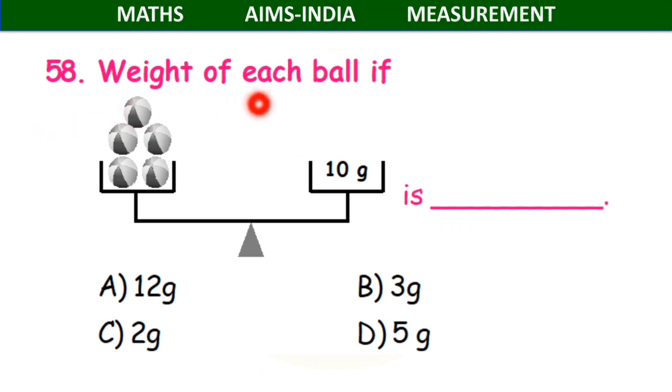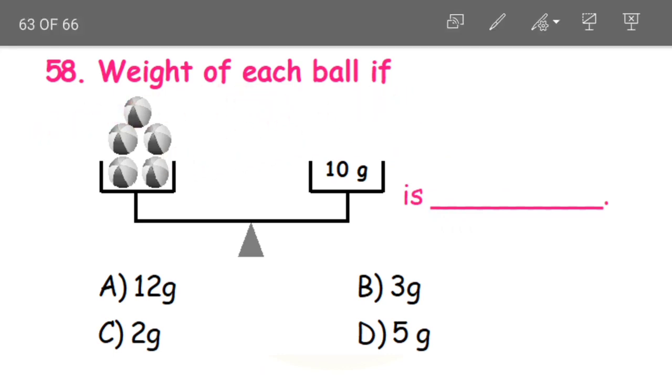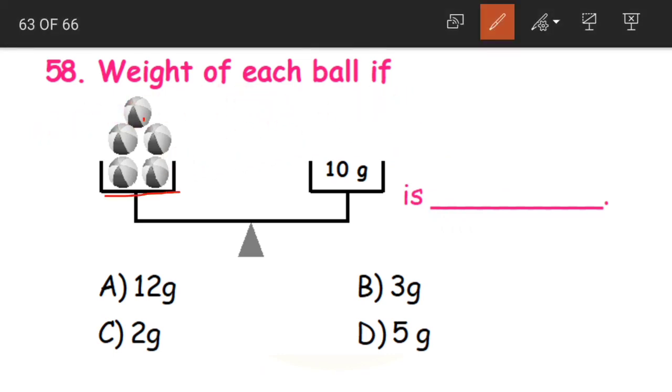Question 58. Weight of each ball is, if 5 balls. How many balls do we have? 1, 2, 3, 4, 5. The weight of 5 balls is 10 grams. We have to find out the weight of each ball. 5 balls is 10 grams.